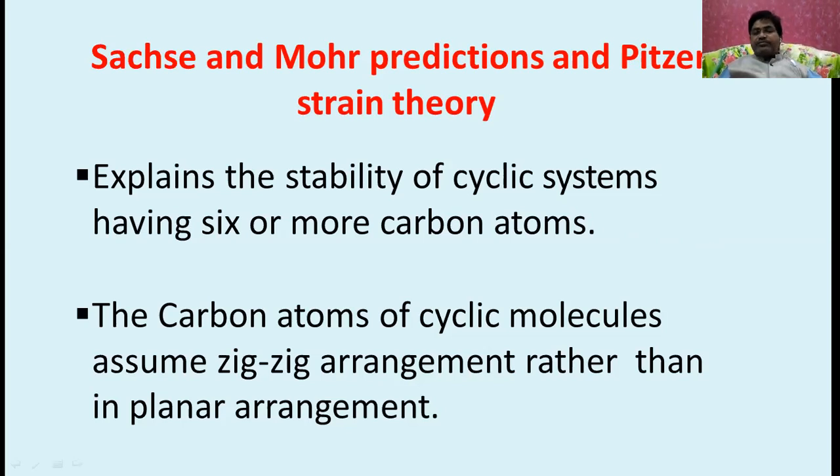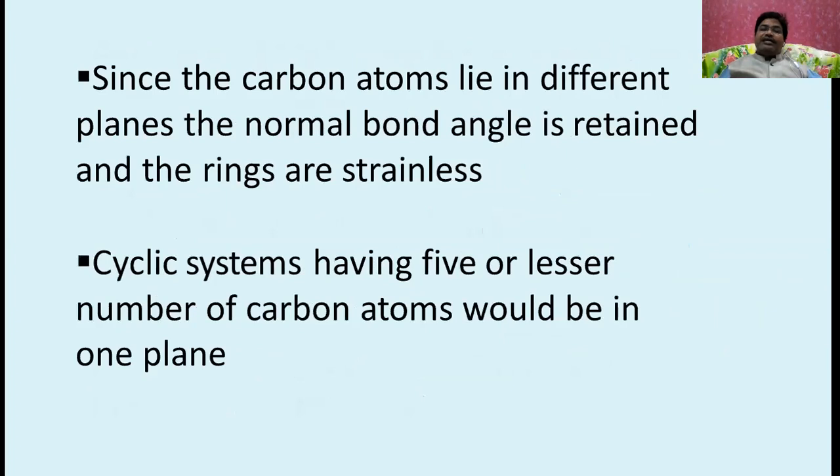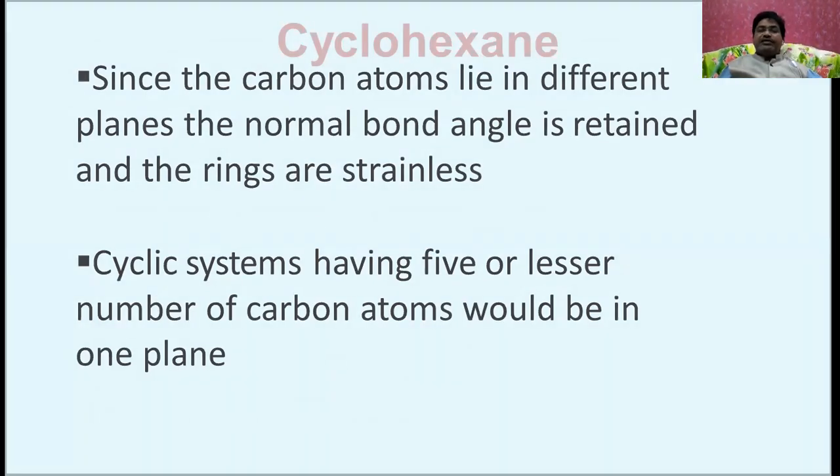The carbon atoms of cyclic molecules assume a zigzag arrangement rather than a planar arrangement. Since the carbon atoms lie in different planes, the normal bond angle is retained and the rings are strainless. Cyclic systems having 5 or fewer carbon atoms would be in one plane.